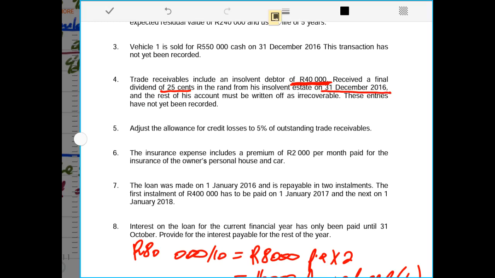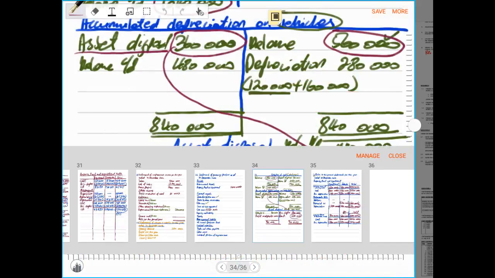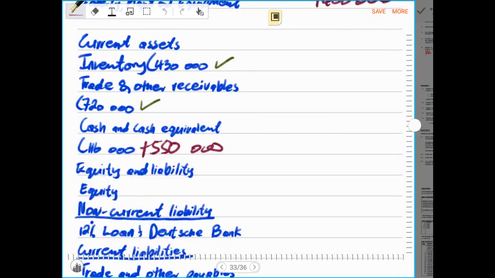And I have accounted for that, and I said it must be recorded under bad debts, and we said that 40,000 rands times by 25% is the amount that was received, and 10,000 I said that it must be recorded under bank in the statement of financial position. So now if we check that, it has to be added under bank plus 10,000 rands.